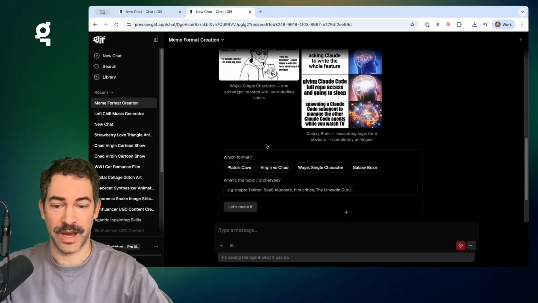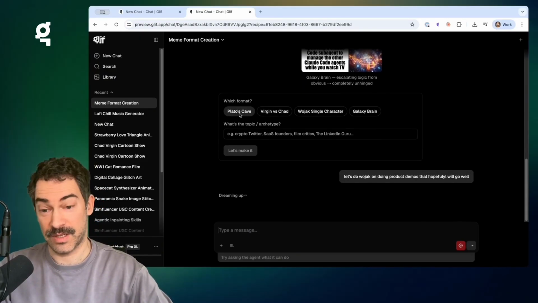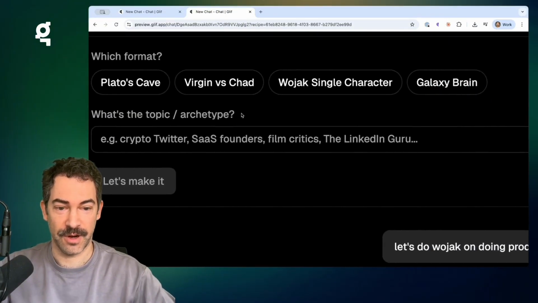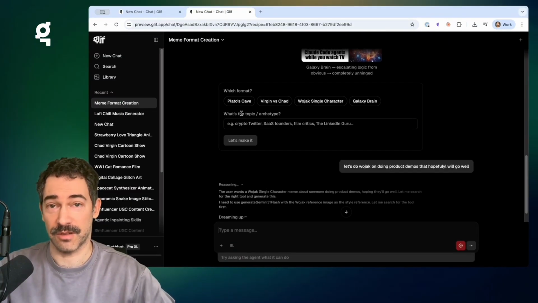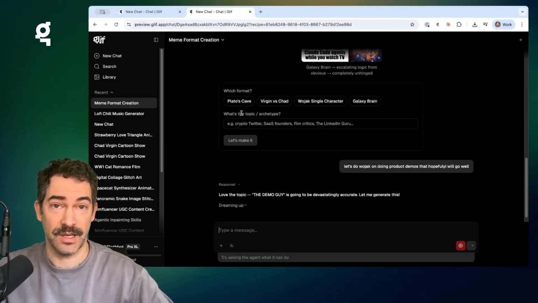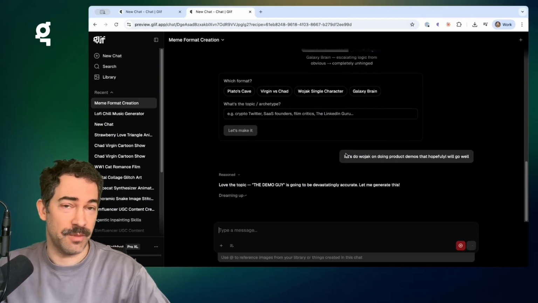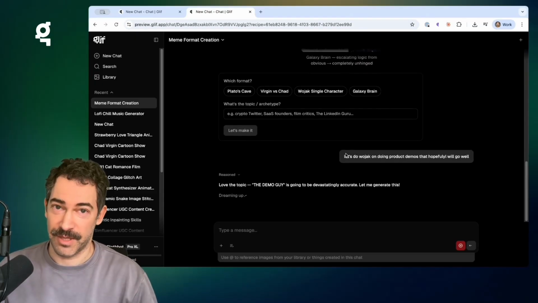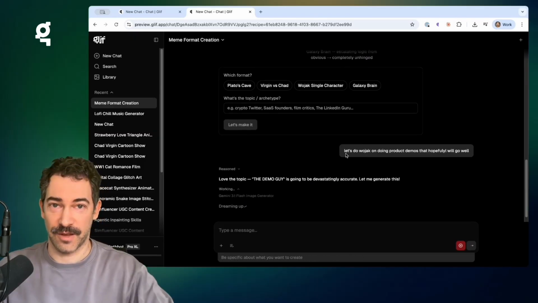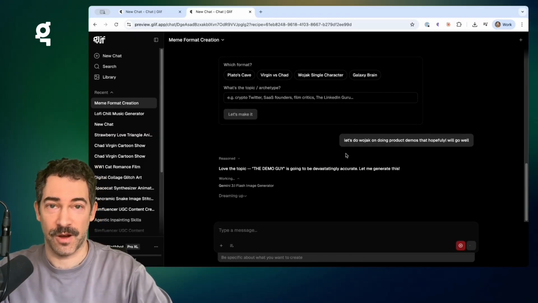And what it's doing now is, again, you see it generated some UI for us, which is neat, but you don't have to use it. You can use it, and sometimes it's really neat, especially when you're on mobile. It's really nice to be able to just click around. But here I just opted to tell it. It's essentially Claude that's running the agent, so it's capable of really winging it, being very flexible about stuff.